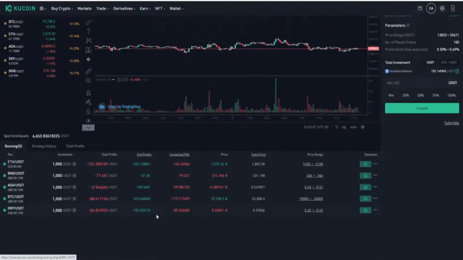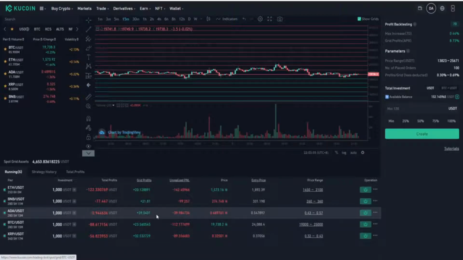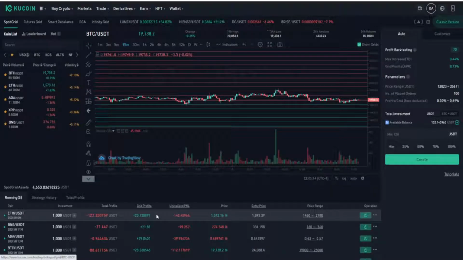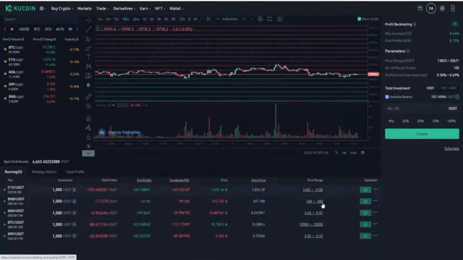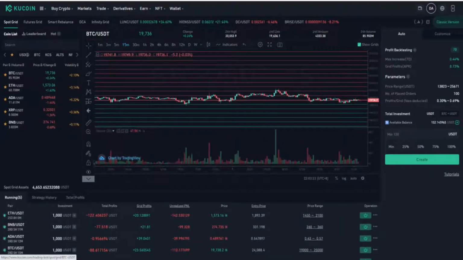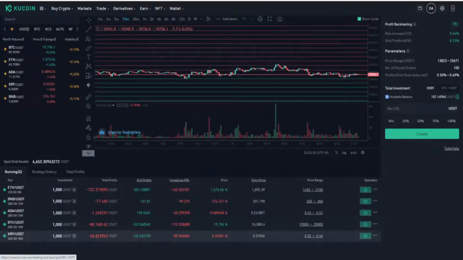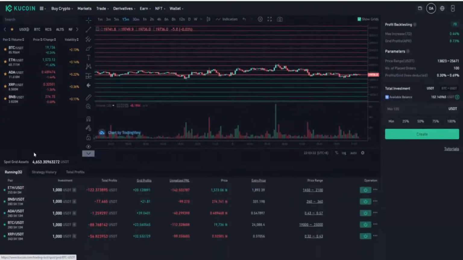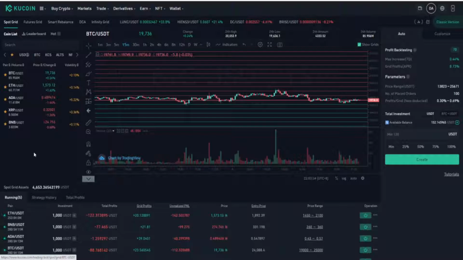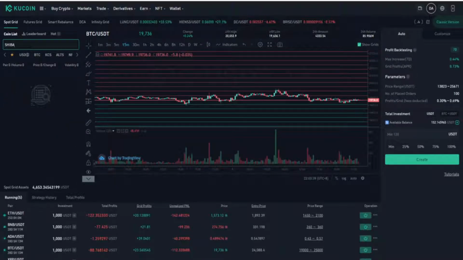As you can see, I've got multiple bots running and I'm just letting them keep on going and turning over. As I believe crypto will move up in the future, I'm happy with it and all my prices are still in range. So let's have a look. Let's take a bot we haven't opened yet. Let's have a look and see. We'll take Shiba Inu, for example. We'll take it, put in Shiba.